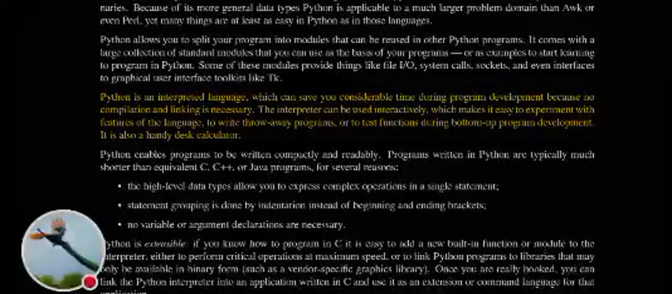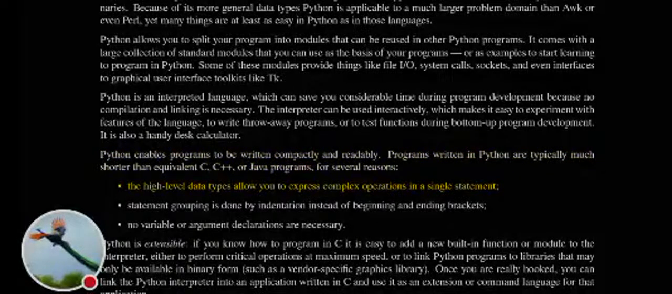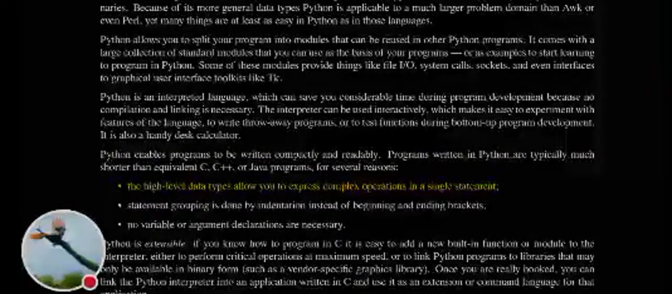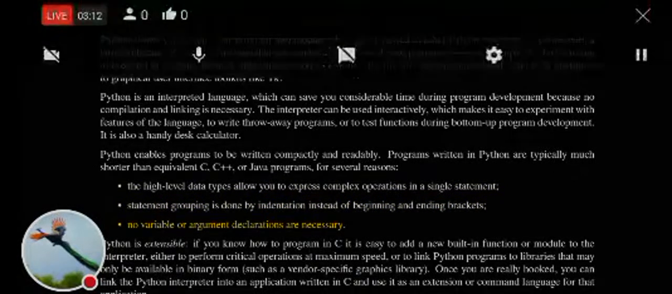Python enables programs to be written compactly and readably. Programs written in Python are typically much shorter than equivalent C, C++, or Java programs, for several reasons. The high-level data types allow you to express complex operations in a single statement. Statement grouping is done by indentation instead of beginning and ending brackets. No variable or argument declarations are necessary.